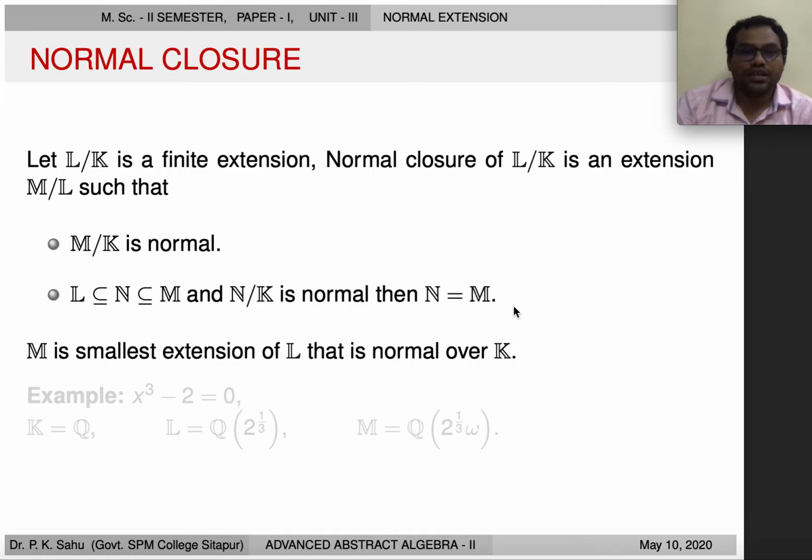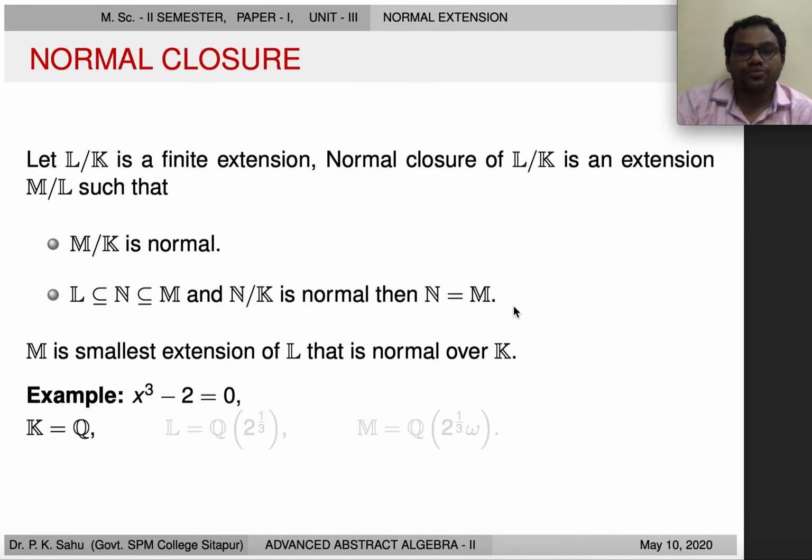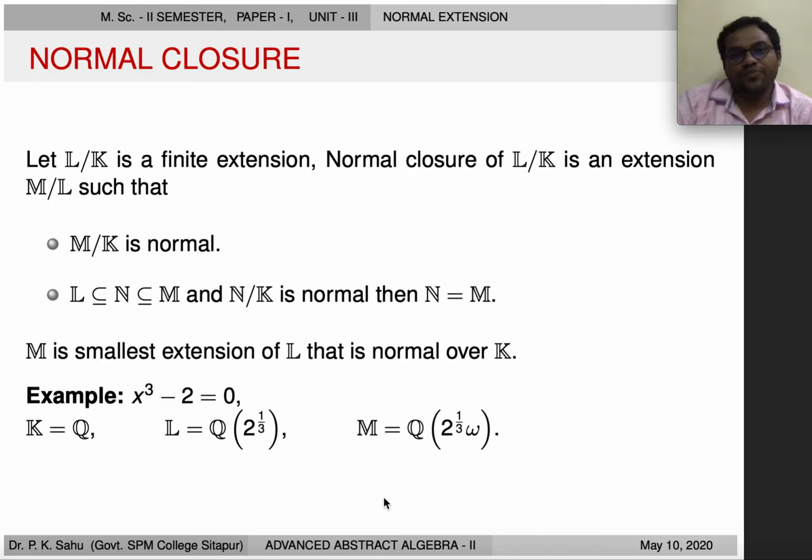Now let's see an example of normal closure. Suppose we have a minimal polynomial equation x³ − 2 = 0. Now we are taking K as the rationals. Now we know that ℚ(2^(1/3)) is an extension of this field K, the rationals. Then what is the normal closure? The normal closure for this field will be ℚ(2^(1/3), ω). So this is the example of normal closure.